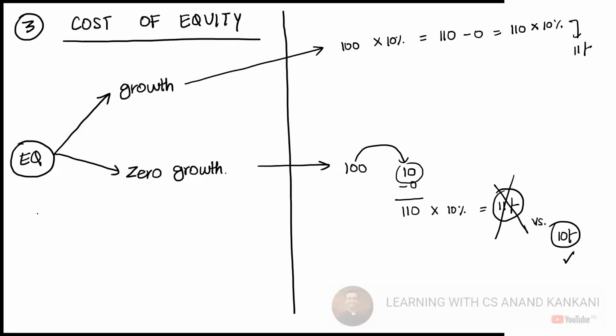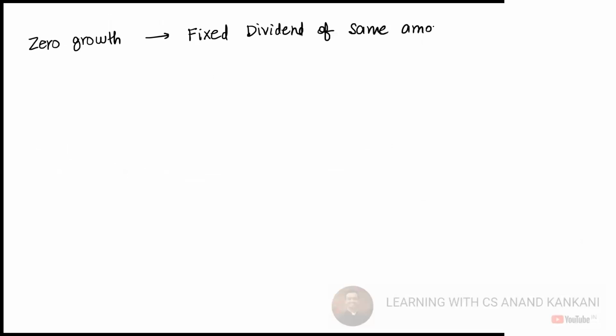So zero growth would mean that a fixed dividend of the same amount will be given every year. There will be no growth in dividend.